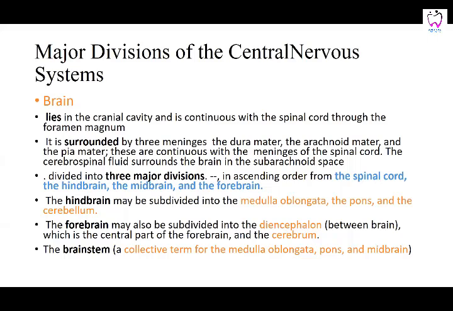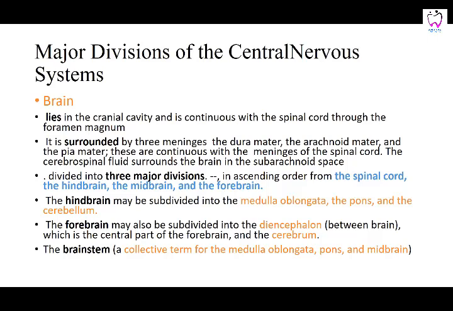Then, briefly talking about each part of the nervous system. The brain lies in the cranial cavity and is continuous with the spinal cord through the foramen magnum. It is surrounded by three meninges. The outermost is the dura mater, then the arachnoid mater, and then the pia mater. These are all continuous with the meninges of the spinal cord. The cerebrospinal fluid drains in the subarachnoid space between the arachnoid mater and the pia mater. The CSF is produced by the invagination of the double layer of pia mater with vascularization.